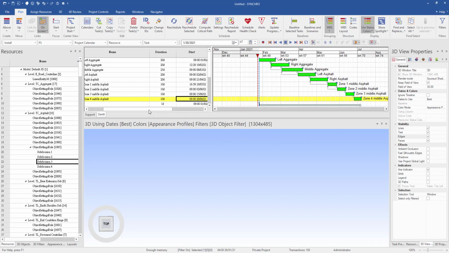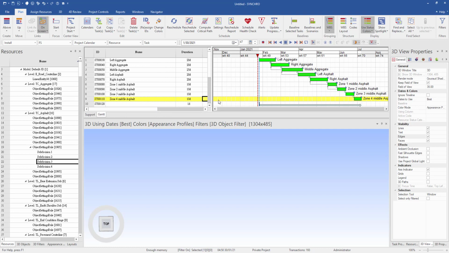Okay, so after the schedule has been constructed and linked to the related objects, then I can move the focus timeline. First, I create the left-hand side, right-hand side, and also the middle one. Then I construct the left aspect, right aspect, and also zone A, zone B, zone C, and zone D of the road.